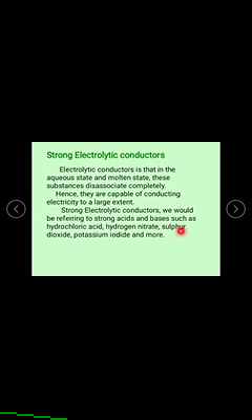Examples are hydrochloric acid, nitric acid, potassium iodide, etc. The electrolytic conductors which ionize completely at moderate concentrations and have more conductivity are called strong electrolytes.